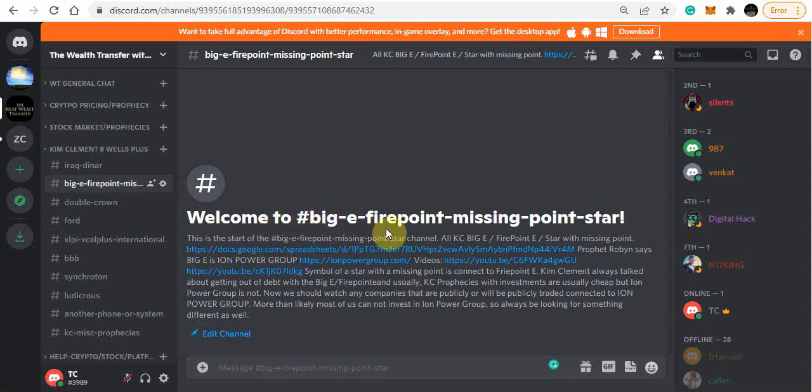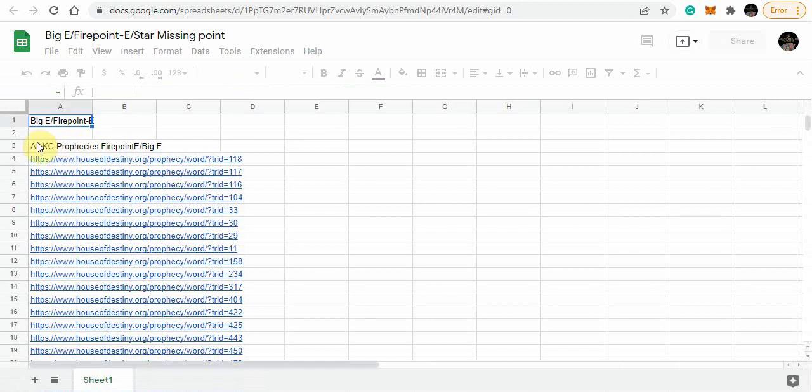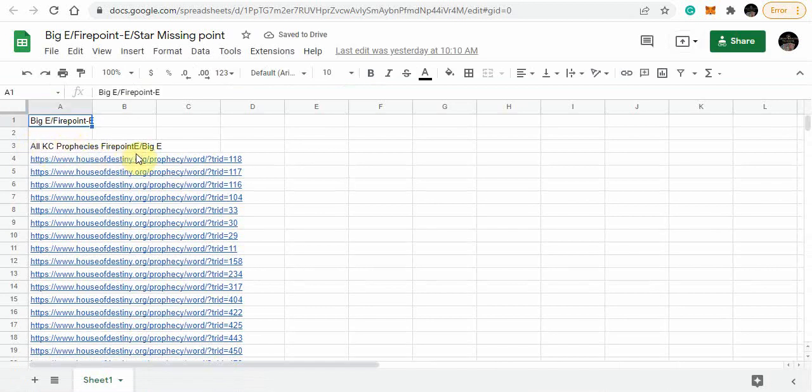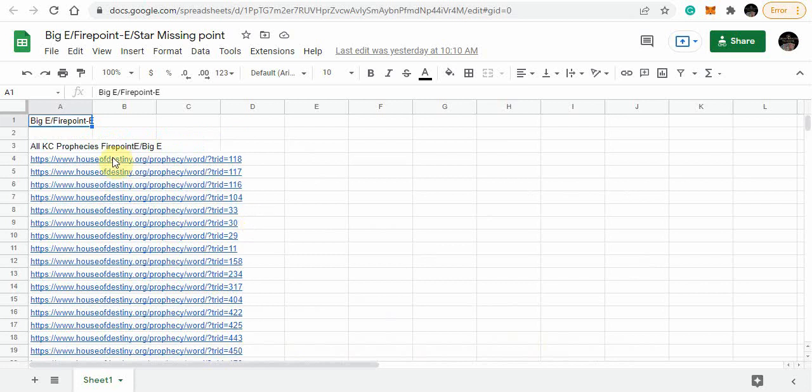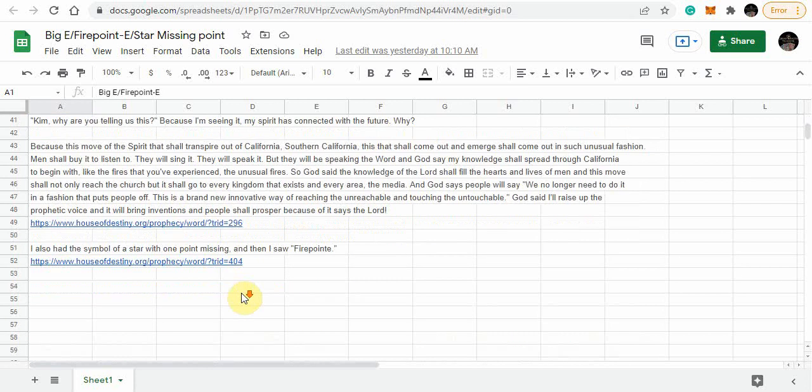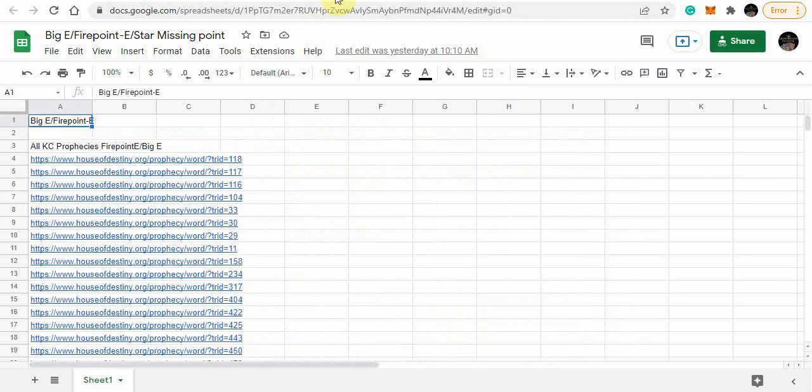And then we have the Big E, Fire Point E, and the Missing Point Star prophecies, which are all related to one another. And so there's some other information down below here, but I have the Google document for that one as well. And this is all the Kim Clement prophecies on Fire Point E and the Big E. So you can go there. You can always just do your studies and so forth. So that information will always be there.